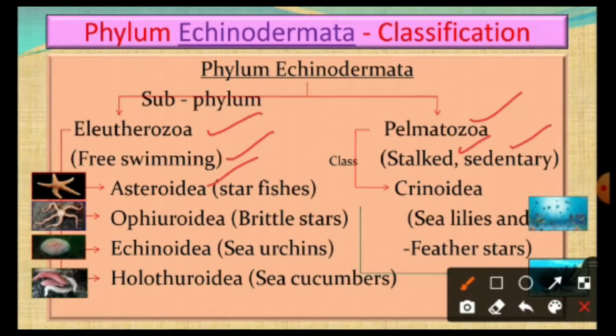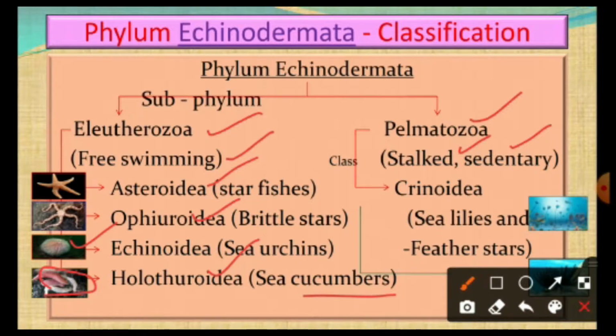Class Asteroidea, in which starfishes or sea stars are included. Ophiuroidea, where serpent stars or brittle stars or basket stars are included. Echinoidea, which are sea urchins, sand dollars or sea biscuits. Holothuroidea, where sea cucumbers are included.